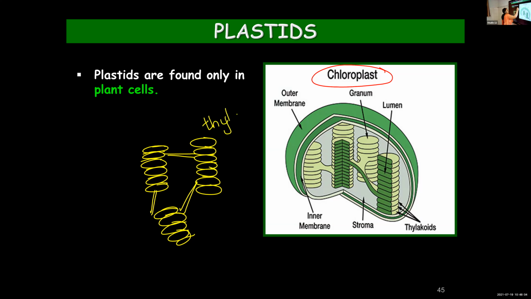Thylakoid. Several thylakoids are arranged in stacks. They are arranged in piles. One such stack you can call a granum. The stack of thylakoids you call a granum. Plural, grana, G-R-A-N-A. Granum is singular.